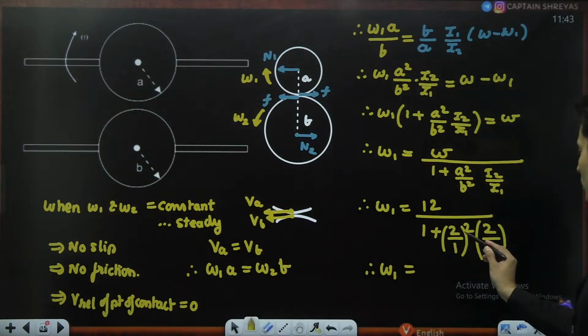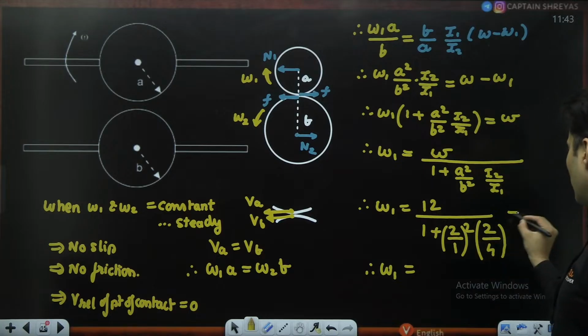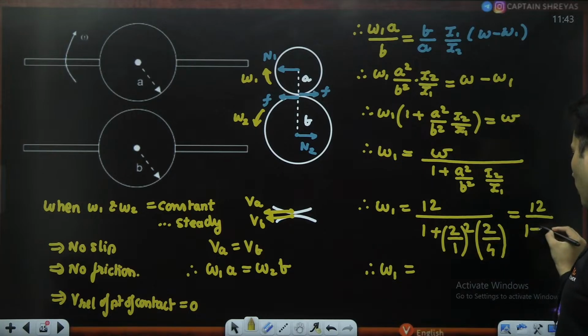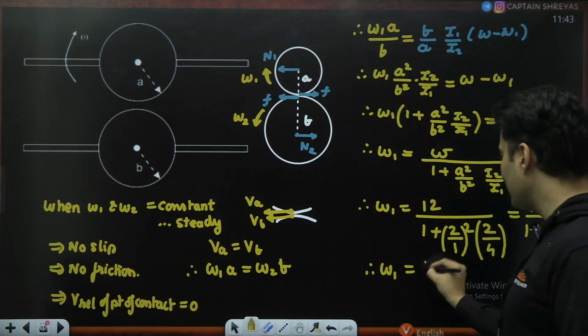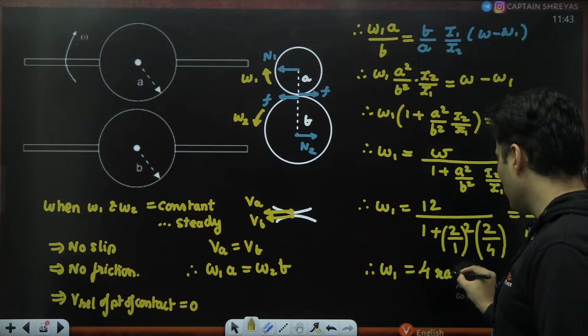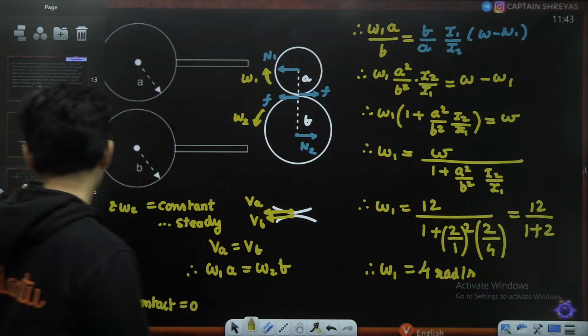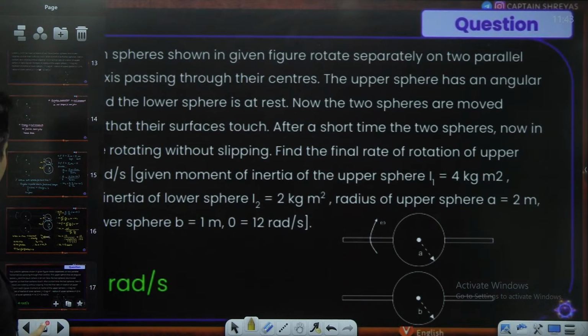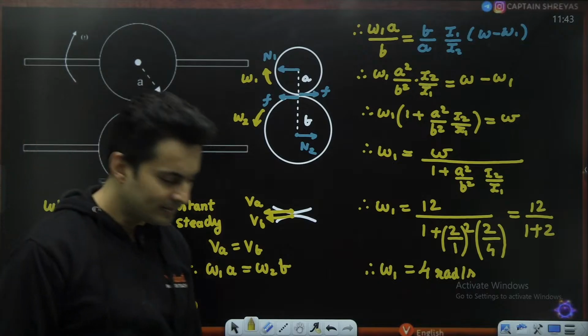Yes, 2 squared is 4. This 4 and this 4 will just cancel out. So I will be left with 12 divided by 1 plus 2. 1 plus 2 is 3. 12 divided by 3 is nothing but 4. So the answer should be 4 radians per second. Let's see whether this is actually correct or wrong. Okay, yes, the answer is 4 radians per second. Perfect. We have solved it.